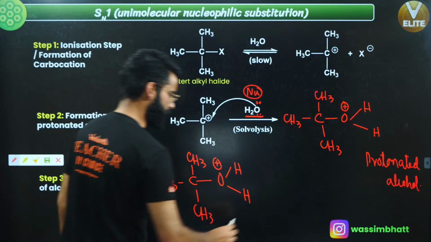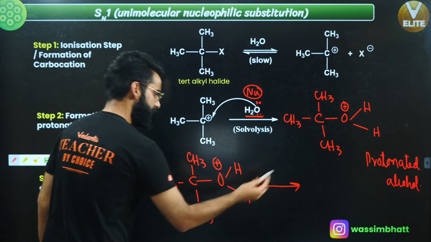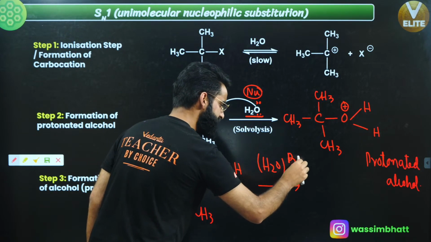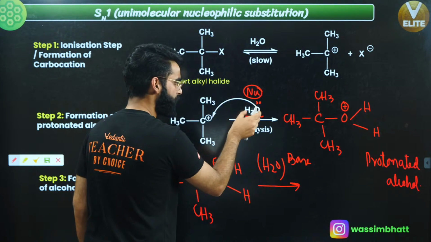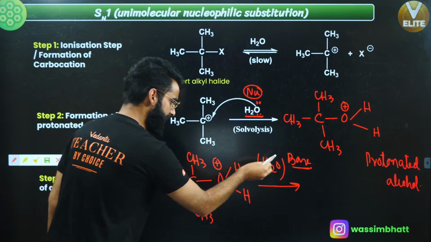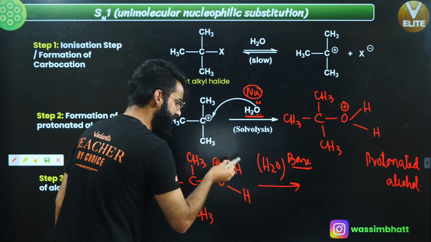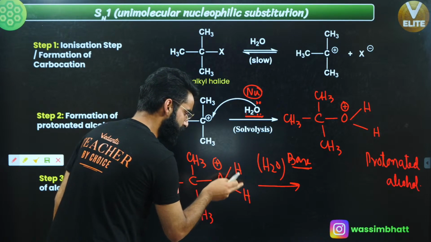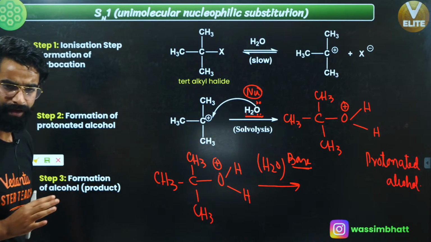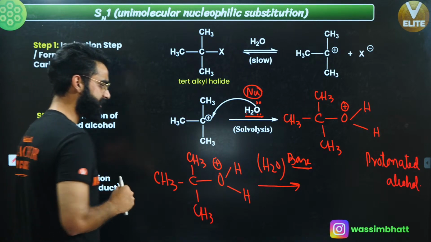Now what this protonated alcohol does is, in water, this water is going to act like a base now. Over here, this water was acting as the nucleophile. Right now, the water will be acting like a base. So it's going to abstract the H positive among these two. It's going to take any one of the hydrogens out of these two, right? Now, we will understand what is going to happen.